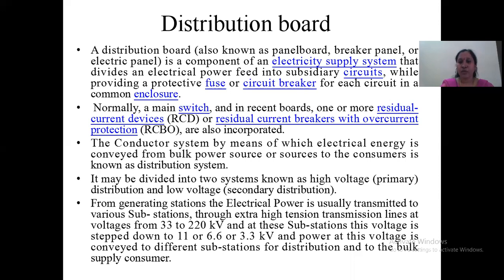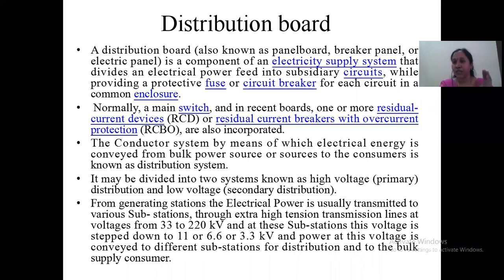You can see extra high tension transmission lines are at voltages of 33 to 220 kilovolts. These are given to the substations. At these substations, they are stepped down to 11 or 6.6 or 3.3 kV. The power at this voltage is conveyed to different substations for the distribution. Again, we have different substations which are connected to the main substations.